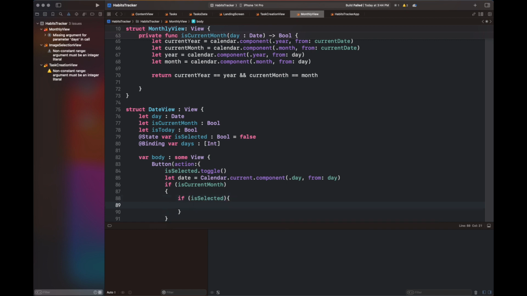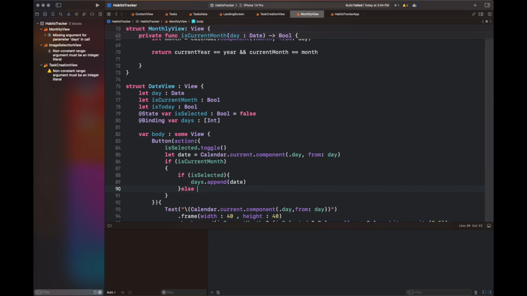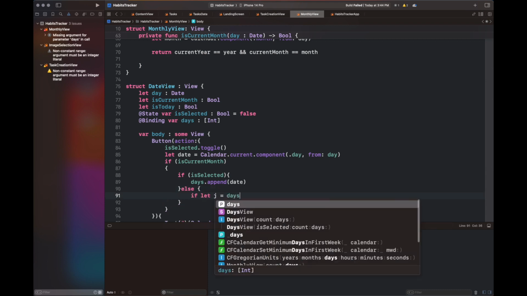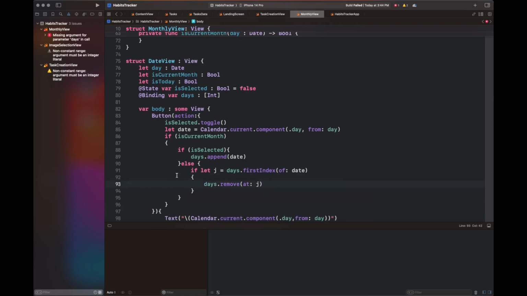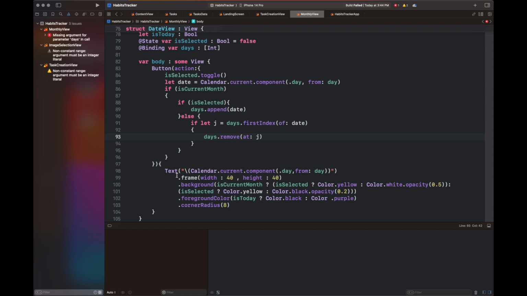Besides the variable changes, I have made some changes to the UI, like reducing the cell size of the dates and reducing the size of the title of the month. This is because I have added a picker in the view as well, so this view will get quite big, and our buttons at the bottom will get hidden. So to avoid that, I have reduced some of the UI element sizes to adjust the view in a single frame, so that we do not need to add a scroll view.